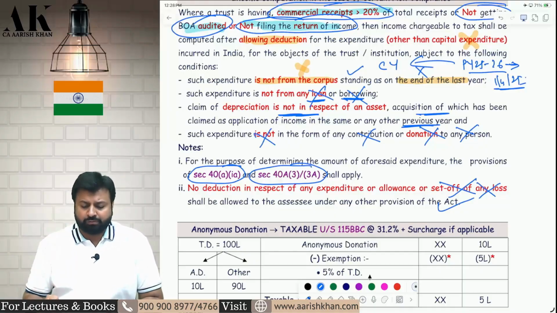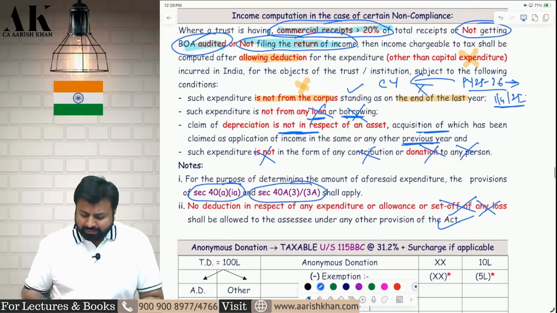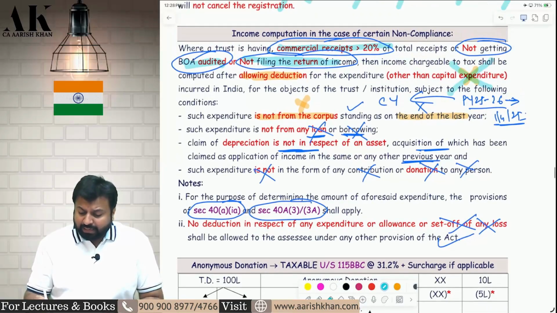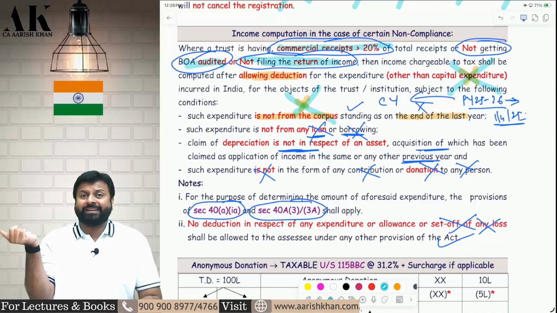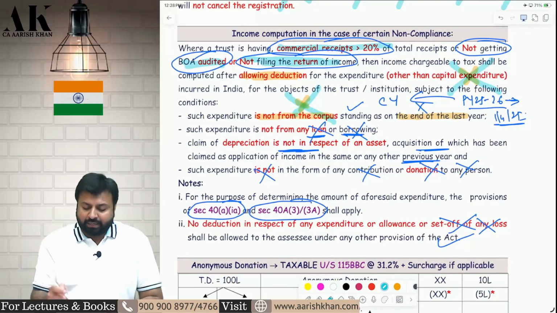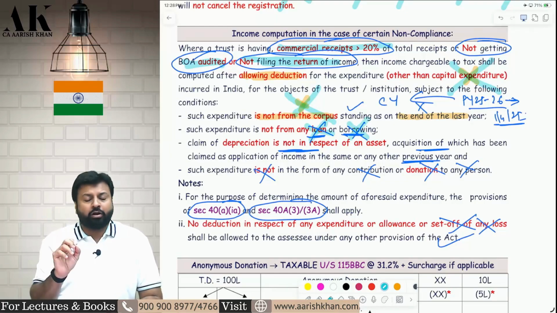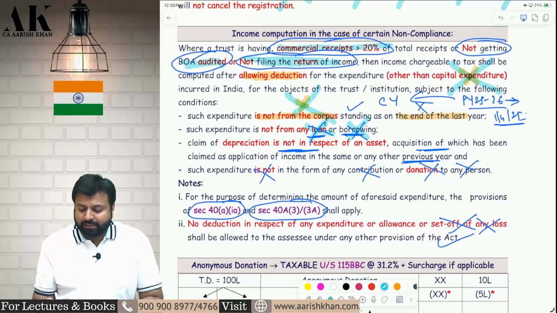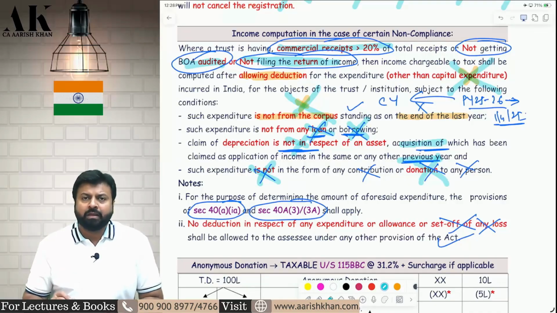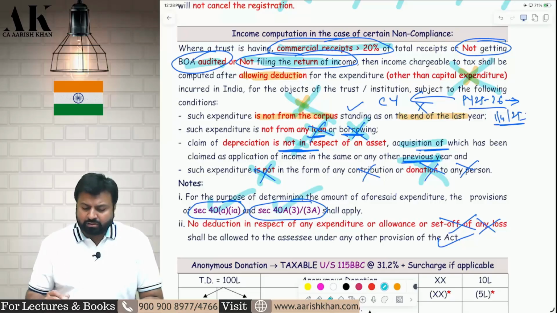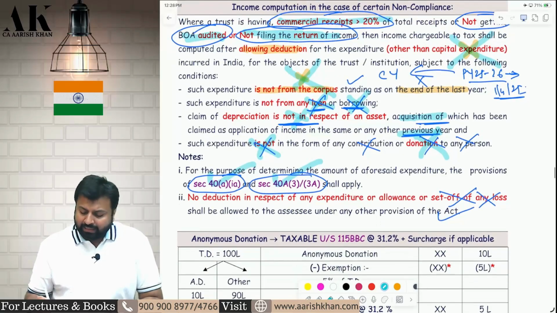Excess application not allowed. So what are the disadvantages over here? Disadvantage number 1, capital expenditure not allowed. Disadvantage number 2, corpus. If you incur the expenditure in the current year from last year corpus, that will not be allowed. If you take a loan and incur, not allowed. If you already purchased an asset and considered it as an application, then depreciation won't be allowed. Then your donation will not be allowed. Even voluntary donation will not be allowed. Then TDS has to be deducted. Payment of more than 10,000 rupees has to be by online modes, and excess application of last year cannot be claimed as deduction. I hope it is clear to all of you.